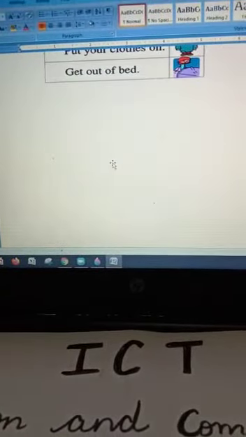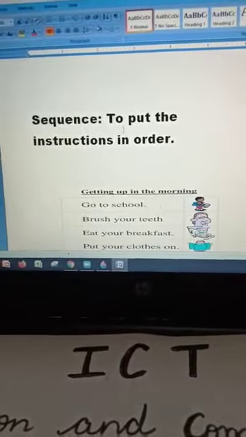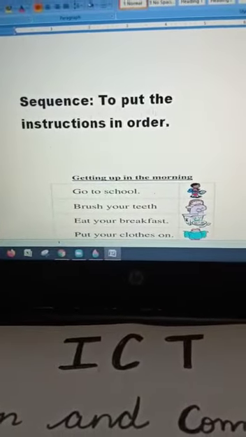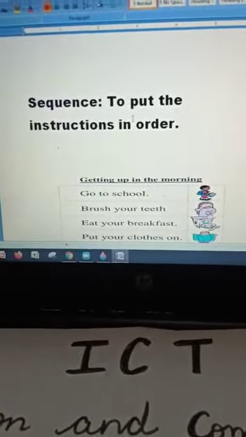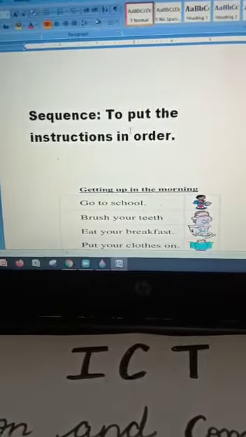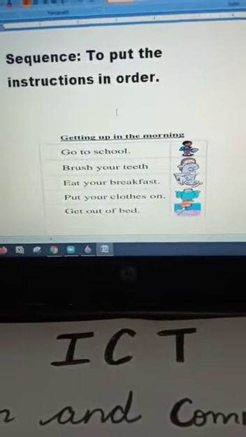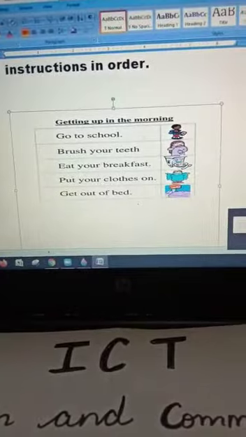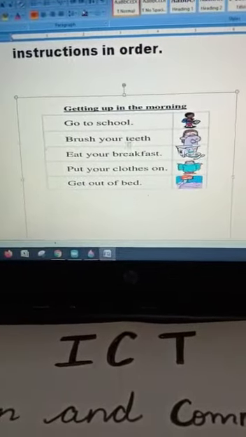Okay, so there's another term called sequence. What is sequence? To put the instructions in order. You will get the desired result only when you put the sequence in order. So let's try putting these instructions in sequence right now.